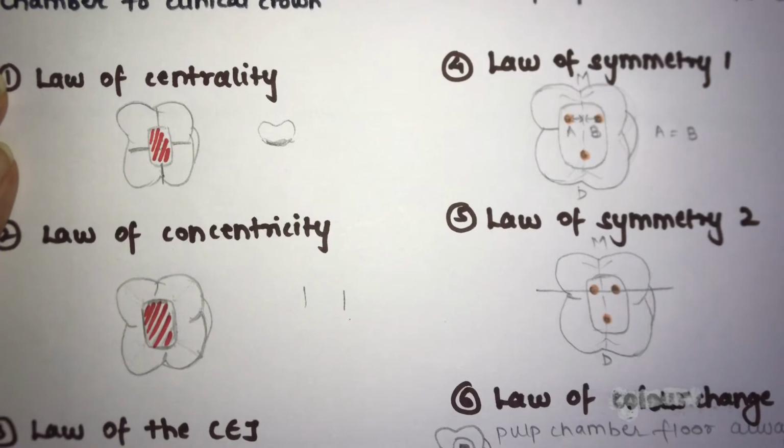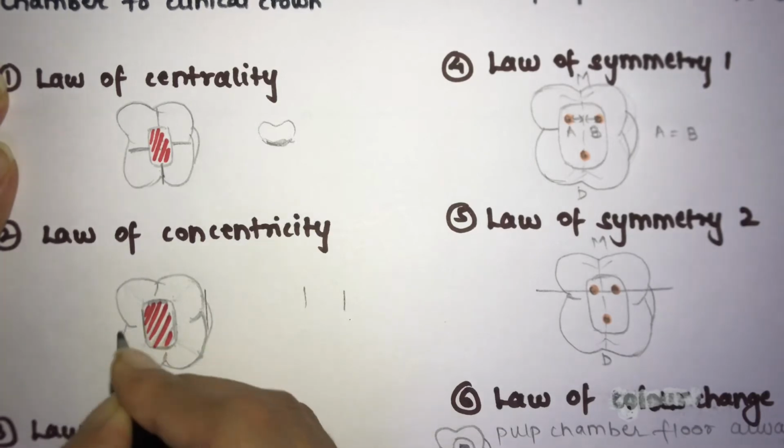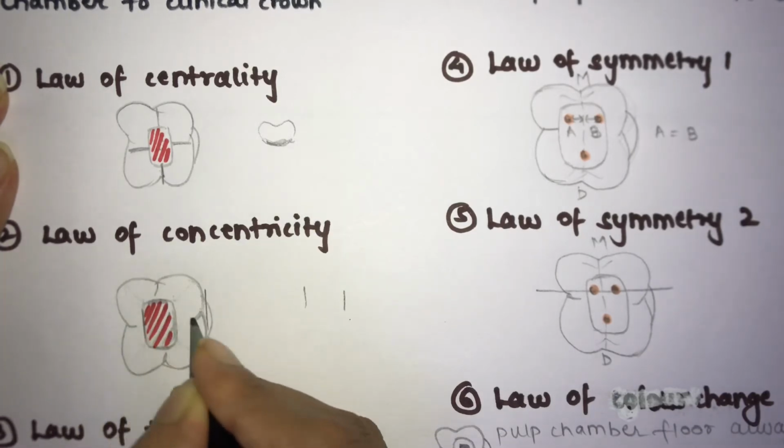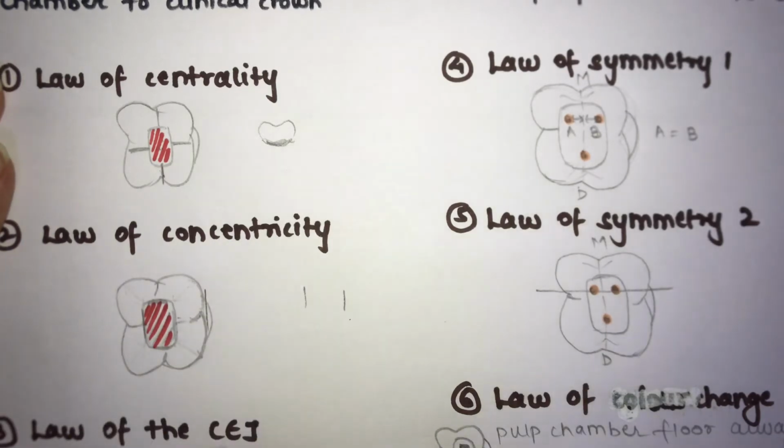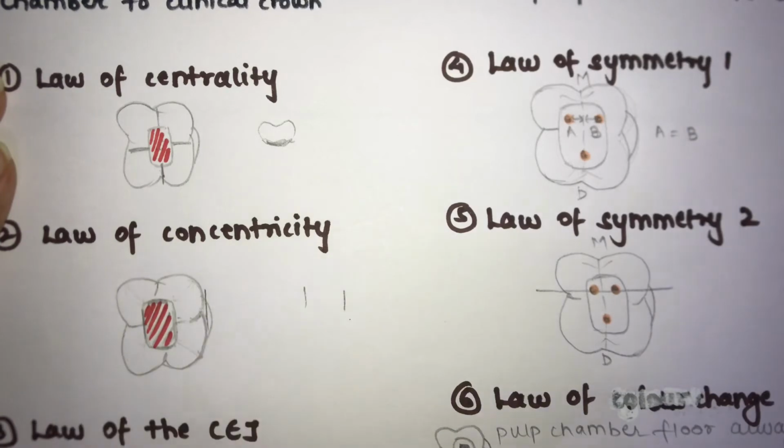So the walls of your pulp chamber are always concentric to your external surface. This is the external surface of your crown, and these walls are always concentric to it, so the distance is almost equal. When your tooth is bulging, or when it is narrower at some portion, for example narrower mesiodistally, in that case your pulp chamber will also be narrower mesiodistally. So this is the law of concentricity.